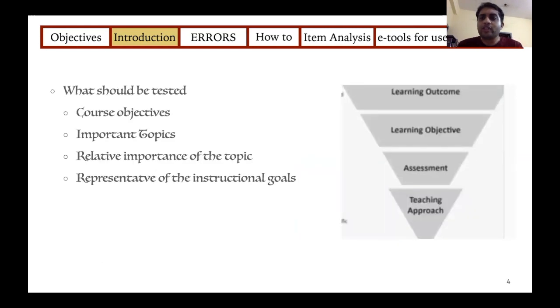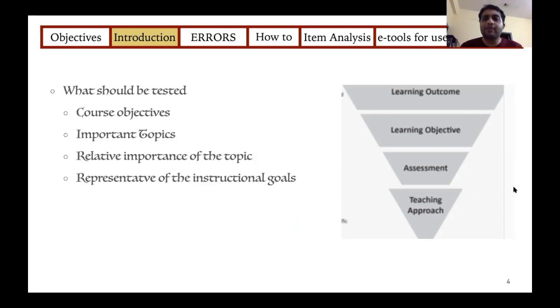So the first question comes: what all should we test in assessment? As expected, whatever you test must be those important topics, core areas, your must-know areas. Definitely they must be from your course objectives. The topics must be relatively important and must be an overall representative of your instructional goal. So whatever you have taught them, this must be an overall representative.